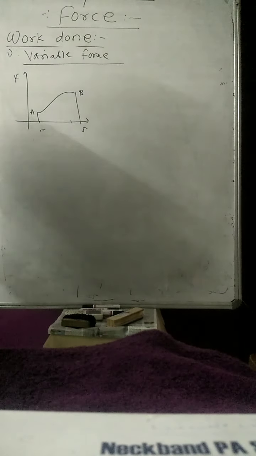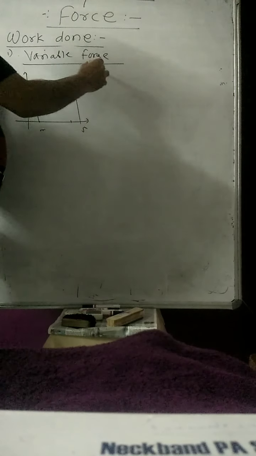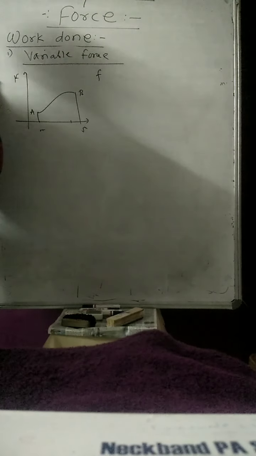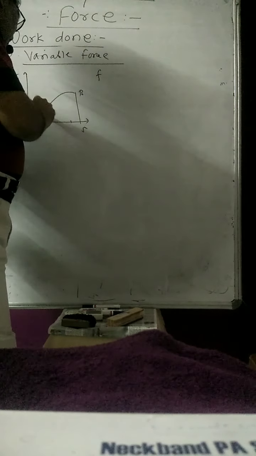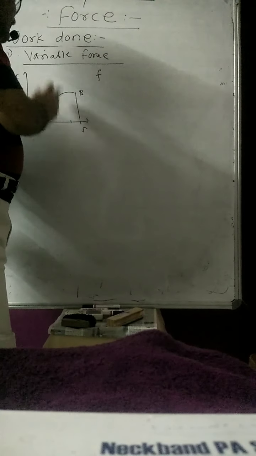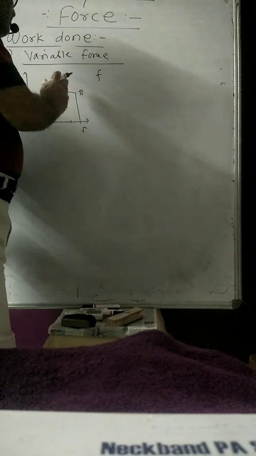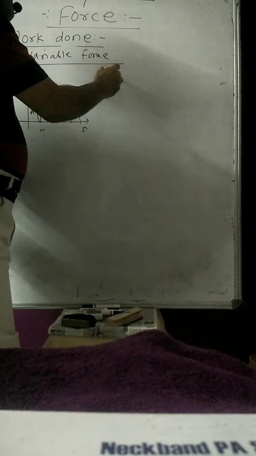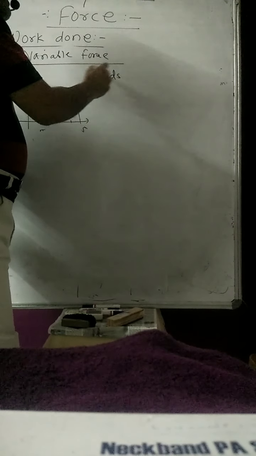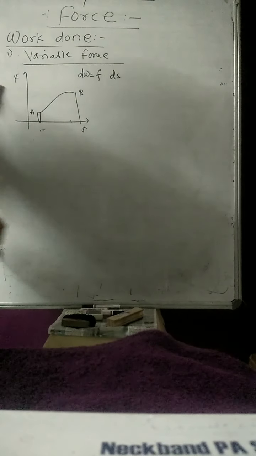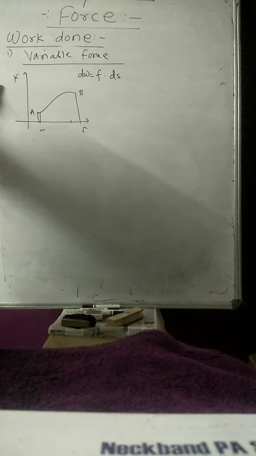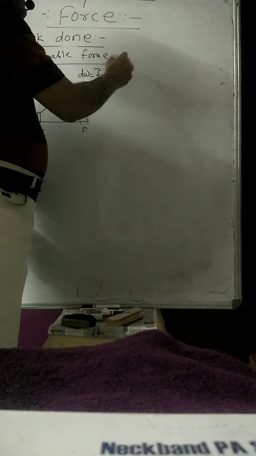Suppose you are applying a force small f to that body at one particular point, and because of that a small amount of displacement takes place, because we want to divide that curve into a number of displacements. If I take a very small displacement, then f bar dot ds bar is called the small work done, that is dw is equal to f bar dot ds bar.